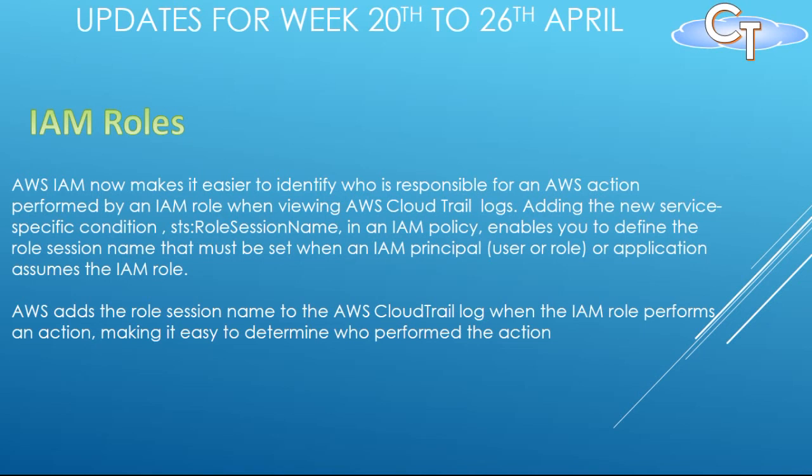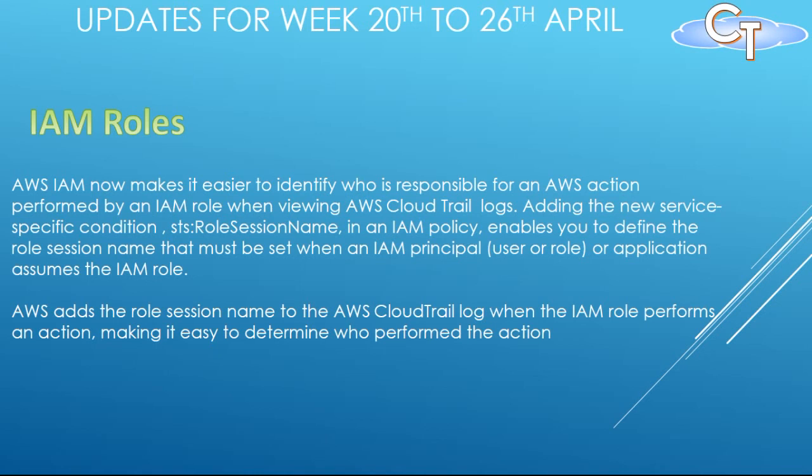AWS IAM roles now make it easier to identify who is responsible for an AWS action performed by an IAM role when viewing through AWS CloudTrail logs. Adding this new service-specific condition, known as role session name, in an IAM policy enables you to define the role session name that must be set when an IAM principal, which can be a user, a role, or an application, assumes the particular IAM role.